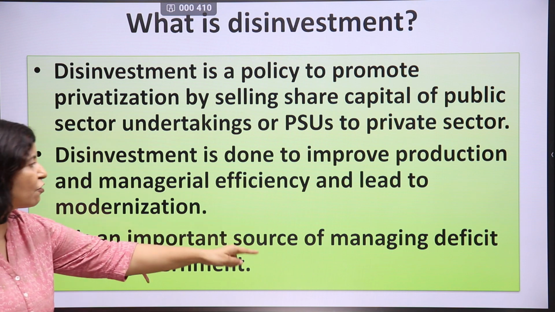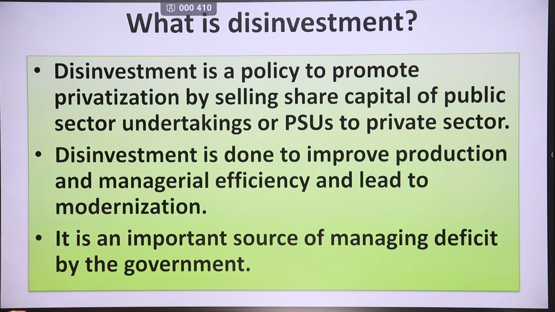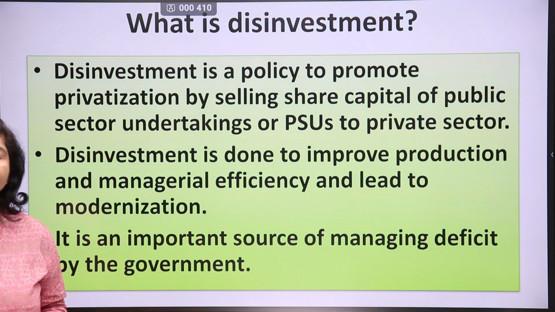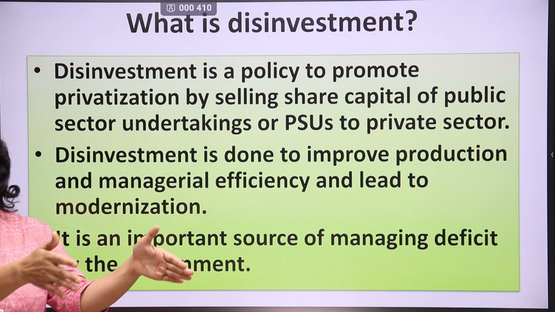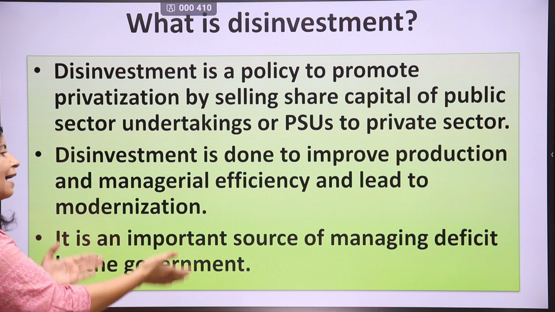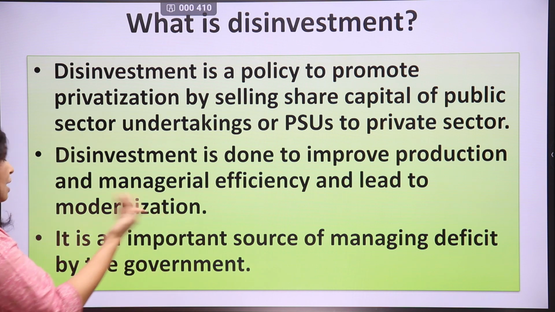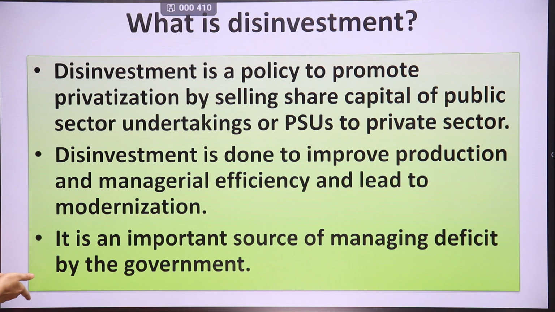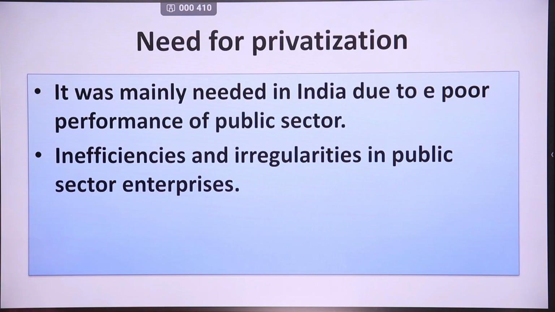It is an important source of managing deficit by the government. Now, when government sells its public sector enterprises to the private sector, it gets money. So it helps the government to come out of its deficits also. It's combating deficits through this disinvestment.